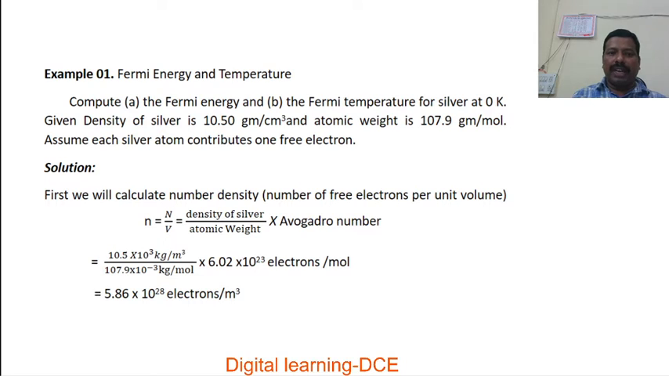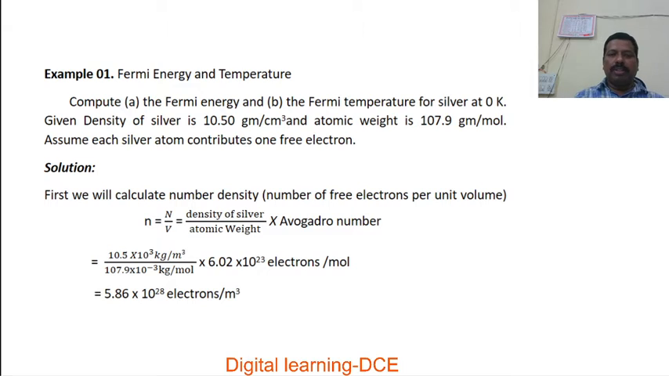Compute the Fermi energy and, sub question B, the Fermi temperature of silver at absolute zero. Given density of silver is 10.5 gram per centimeter cube and atomic weight is 107.9 gram per mole. Assume each silver atom contributes one free electron.